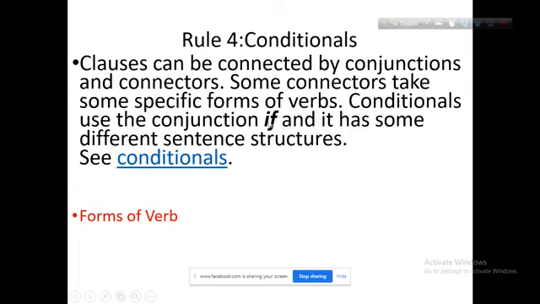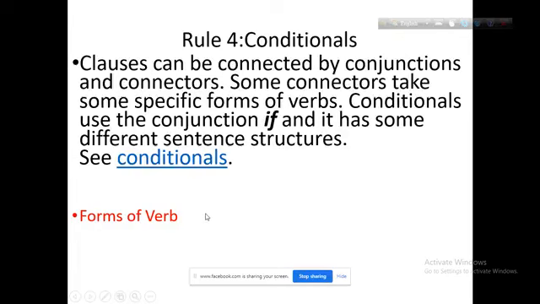If conditional is such a kind of connector or conjunction. It takes different types of verb when you use it. It has some different sentence structures. When we see the rules of conditionals, we will find different uses of verbs in if conditionals or if connectors.